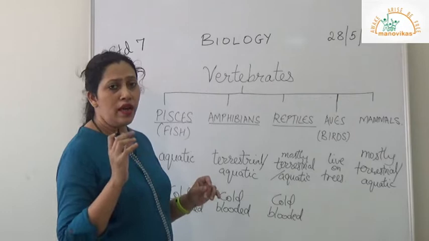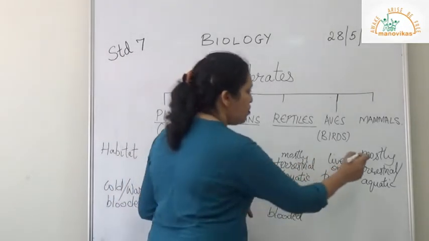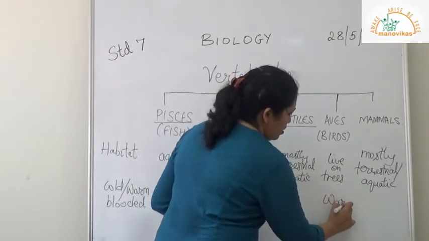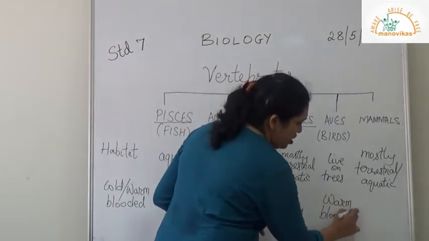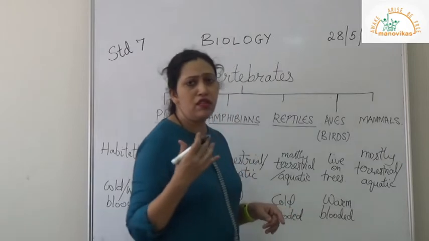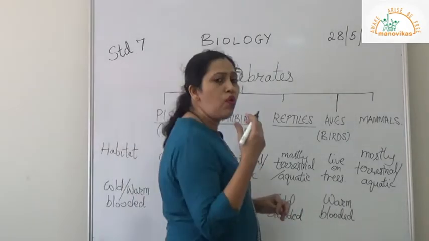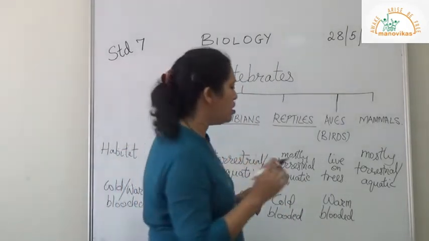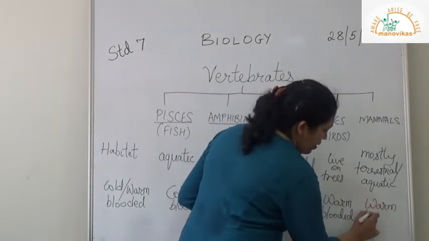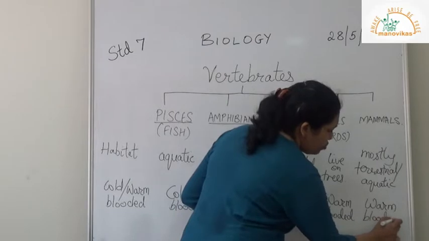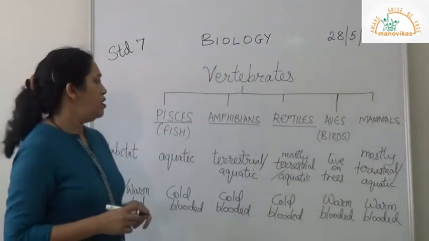So how it happens is, in birds and mammals, the body temperature remains constant by sweating during the warm season like summer, and during the cold season we shiver. So shivering and sweating both help the body temperature to remain constant.